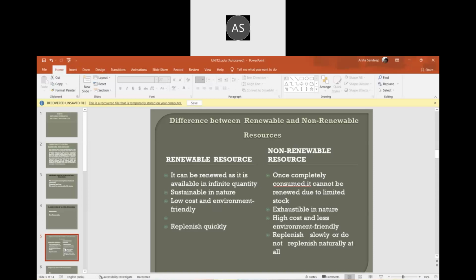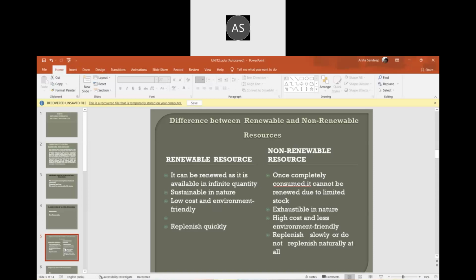Renewable resources are sustainable in nature. It is already in nature, like sunlight. The sun sets every evening at 5 or 6 o'clock, and the sun rises every morning. We are using it every day. There is no particular time limit or restriction on its usage. The same way, it is already in nature.